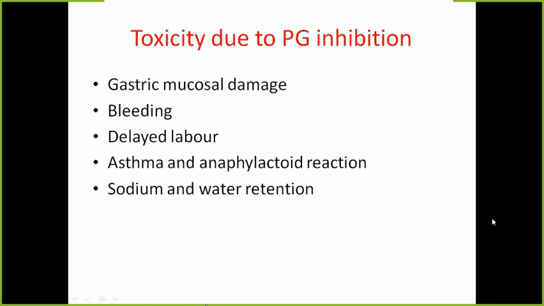There are advantages of PG inhibition, the properties I mentioned in the last slide, but some disadvantages also, like gastric mucosal bleeding, delayed labor, asthma and anaphylactic reaction, and sodium and water retention.